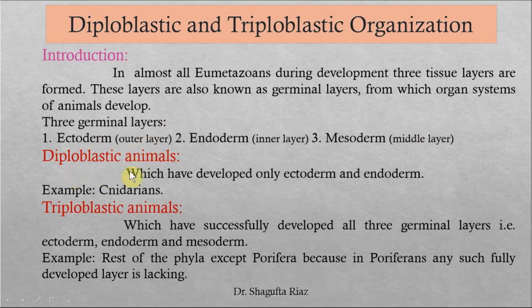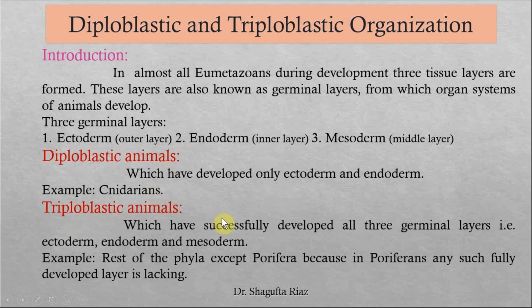So the animals which have developed only ectoderm and endoderm during their development are known as diploblastic animals. That means they don't have the mesoderm, right? And the example of diploblastic animals is only Cnidarians. Phylum Cnidaria comes under this diploblastic organization, right?